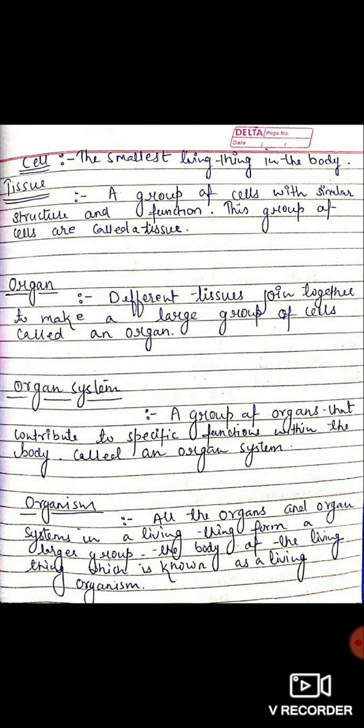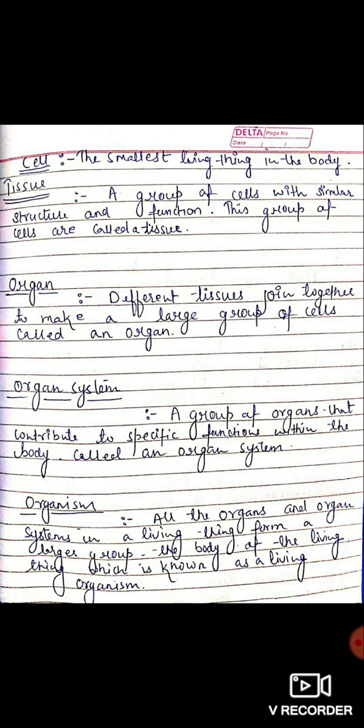In the last lecture, we talked about the different types of cells. So, in today's lecture, we will talk about cells, tissues, organs, and organisms, and also how they are connected to each other. So, let's start. As we know, the cell is the smallest living thing in the body. Basically, the cell is the structural, functional and fundamental unit of life.